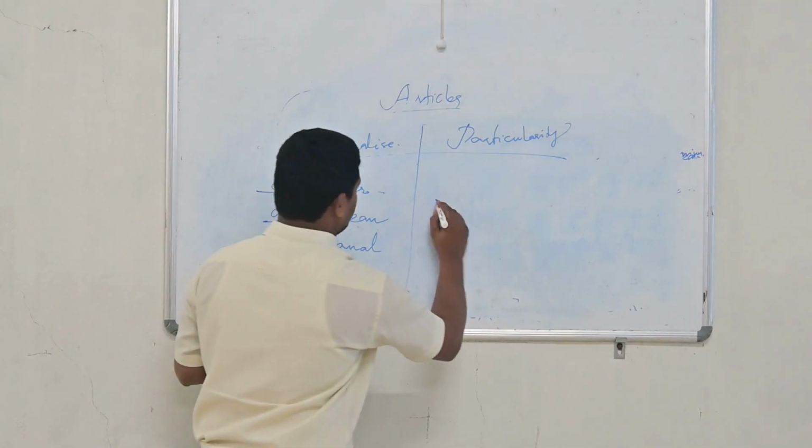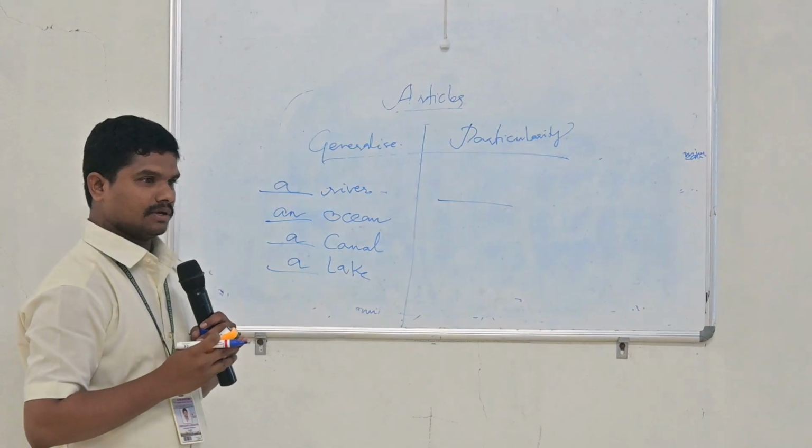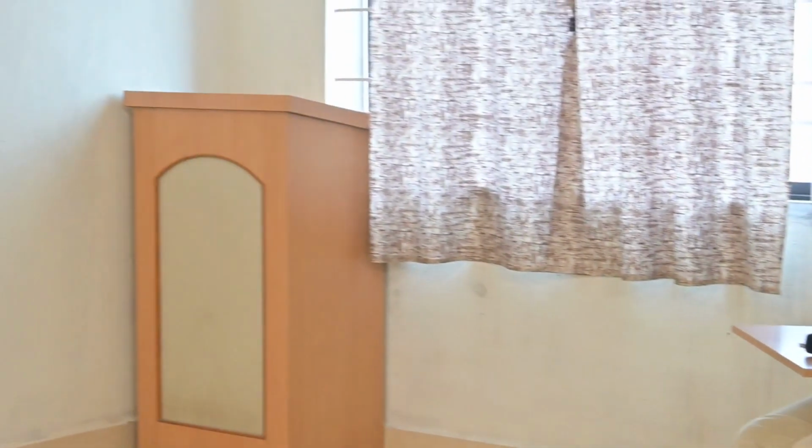So can you please tell me now, what is one river name? Nagaraju, tell me one river name. Right. So Krishna river. Because we are talking about a particular thing here, the river that is the Krishna, in that sense we can use the article the: the Krishna river. But when we are talking in a generalized way, we use article a: a river, and the Krishna river. And the next one, ocean.